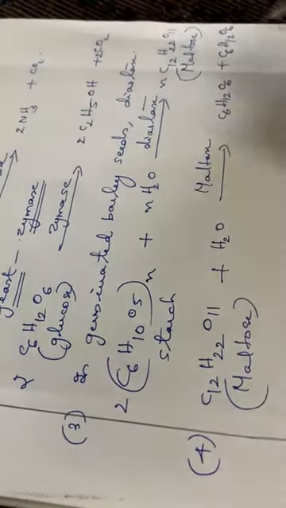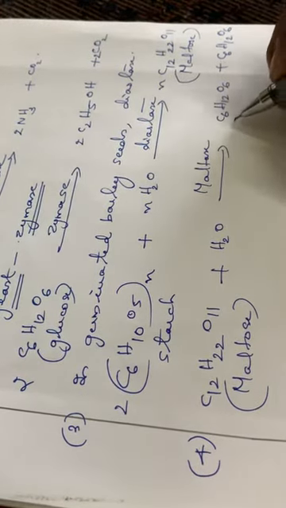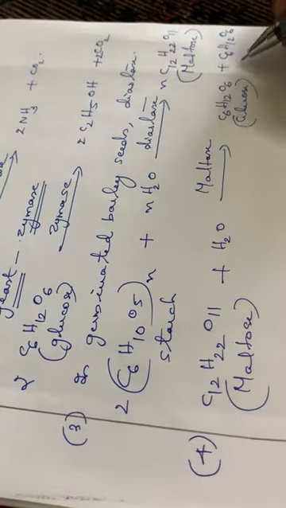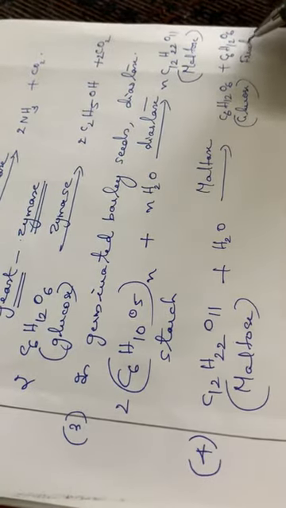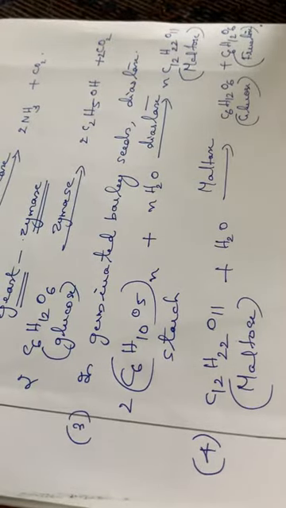The molecular formula is the same, but the structural formula is different for glucose and fructose. So one is glucose and the other is fructose. These are some of the enzymatic reactions.